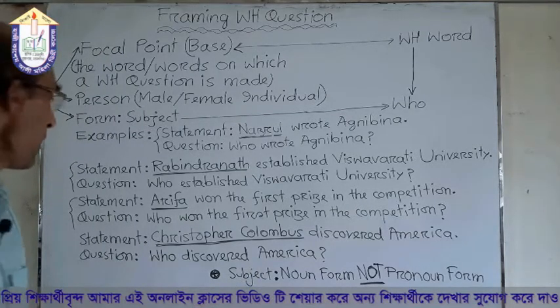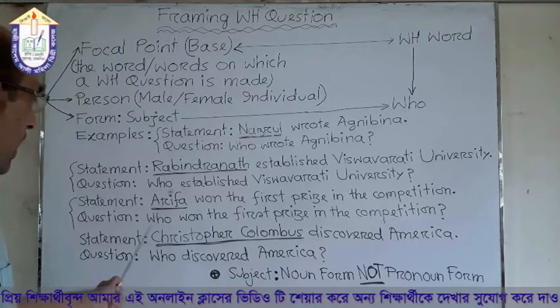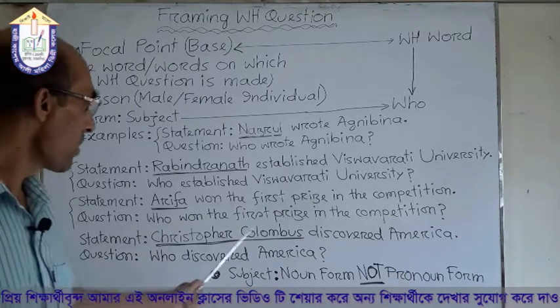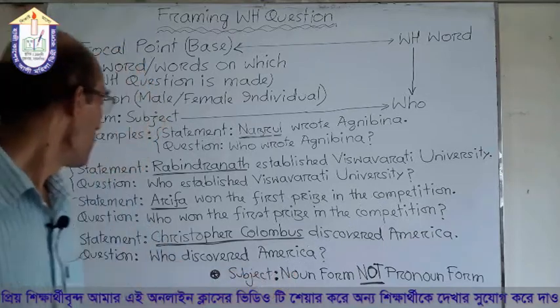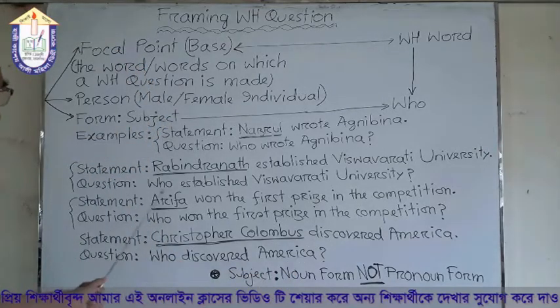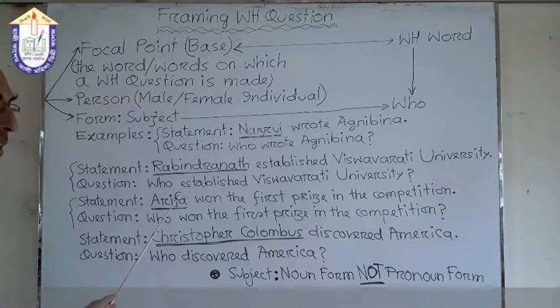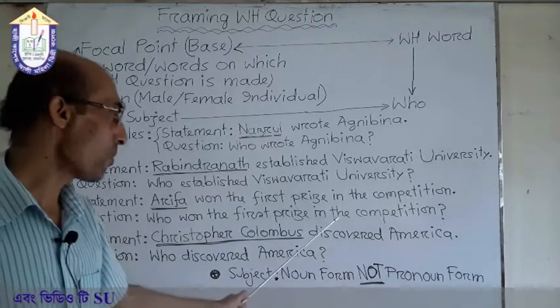Our third example, the statement is that Arifa won the first prize in the competition, and here the focal point is Arifa, and in place of Arifa we have used who. So what is the answer? The question will be who won the first prize in the competition.